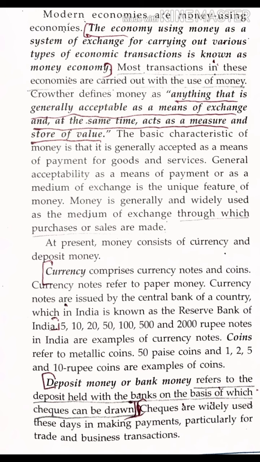Now what is deposit money? Deposit money, or you can say bank money. So deposit money refers to the deposit held with the bank on the basis of which checks can be drawn. Okay. Now what is checks? You know very well, check is a bearer document. It is a document which carries a signature, right? So that when you give it in a bank, you can encash it. So checks are widely used these days, you know that, right, in making payment, particularly for trade and business transactions.